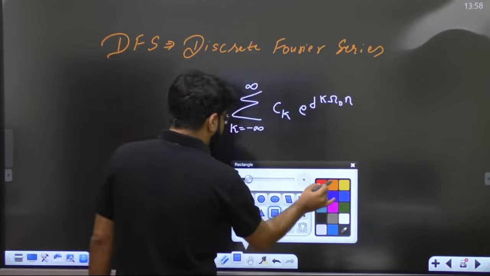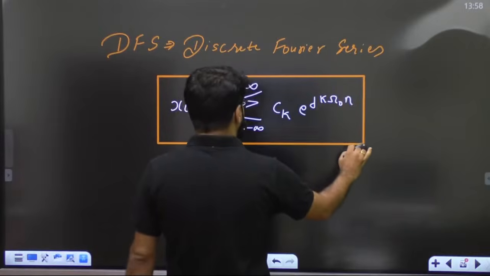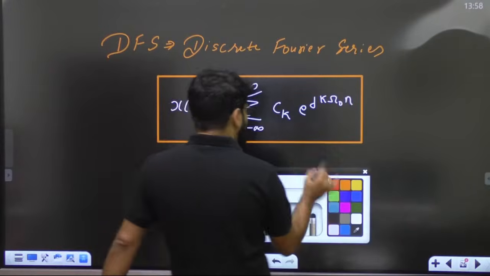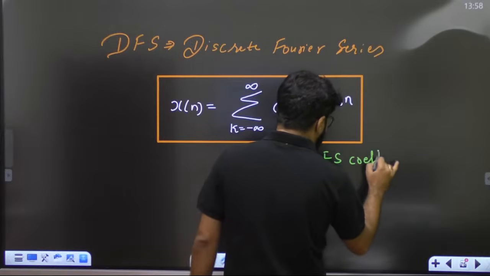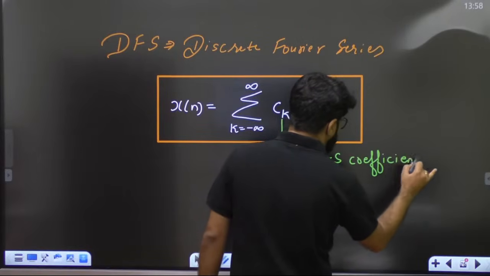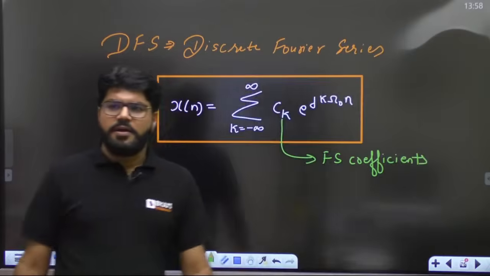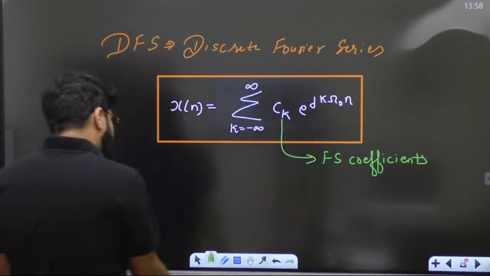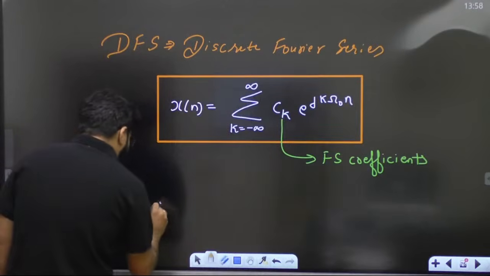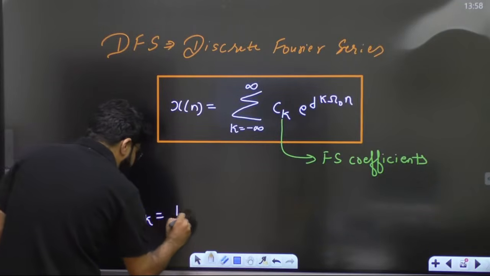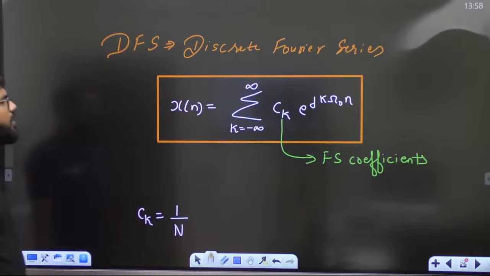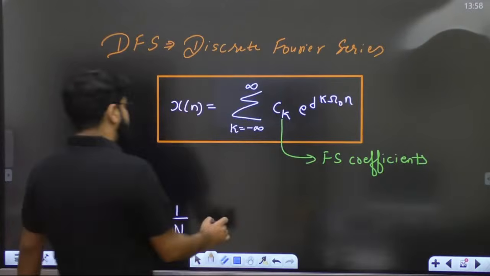So how to complete this Fourier series? To complete the Fourier series, you need the Fourier series coefficients. What are the c_k? They are known as the discrete Fourier series coefficients, right? What is the discrete Fourier series coefficient formula? ध्यान देना. What is the c_k formula? c_k is given by 1 upon N. What is N? N is the time period.